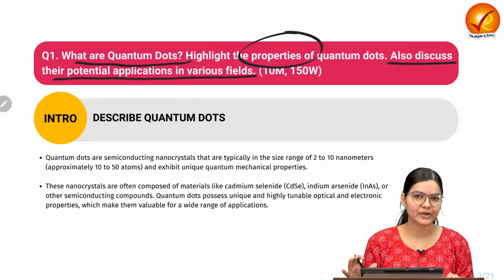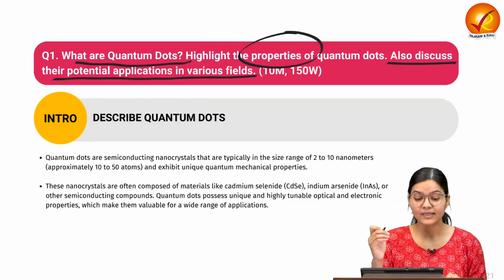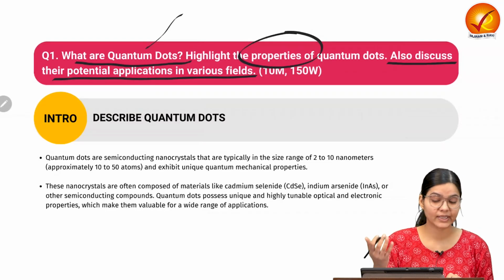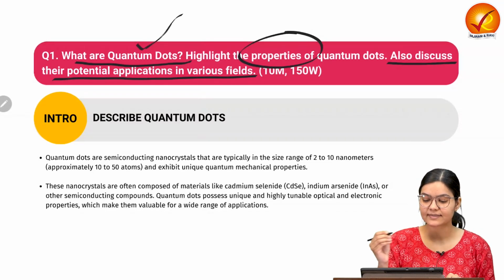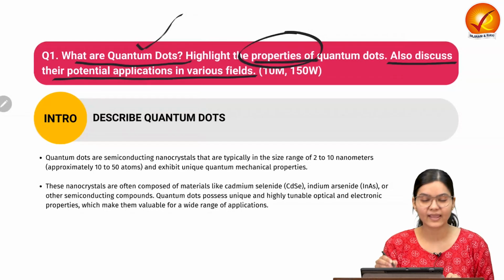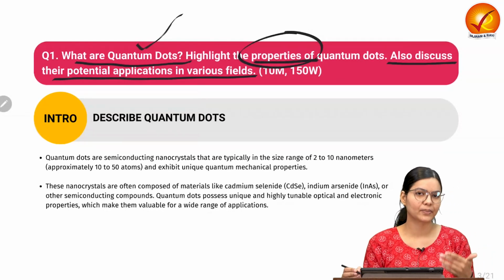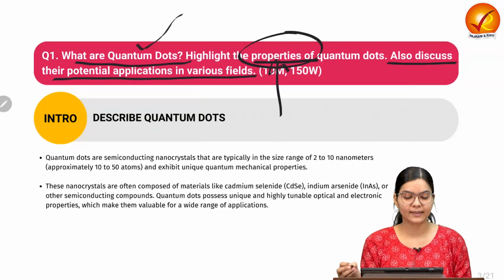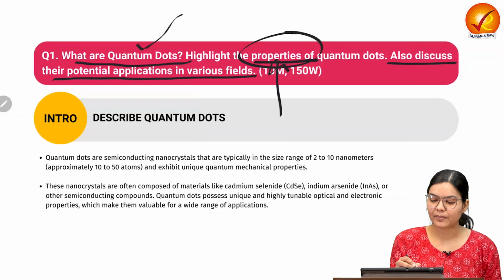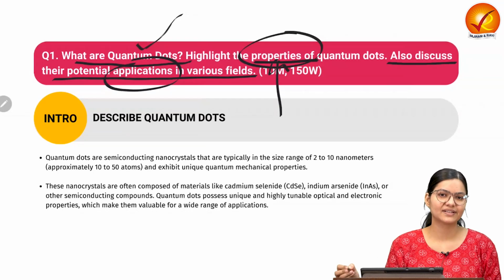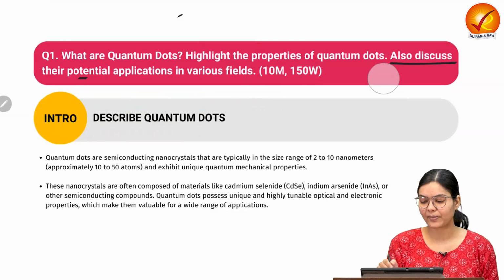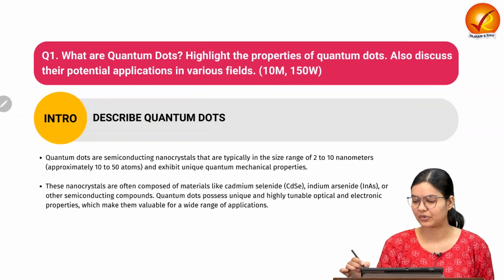Okay, so first of all, try to understand the demand of the question. The question is asking about quantum dots, what quantum dots actually are, and then it is asking about what properties they have. So we have to explain the various properties of quantum dots. Also we have to tell what kind of applications they have due to these properties. So we have to discuss quantum dots, their properties and applications in this particular question.